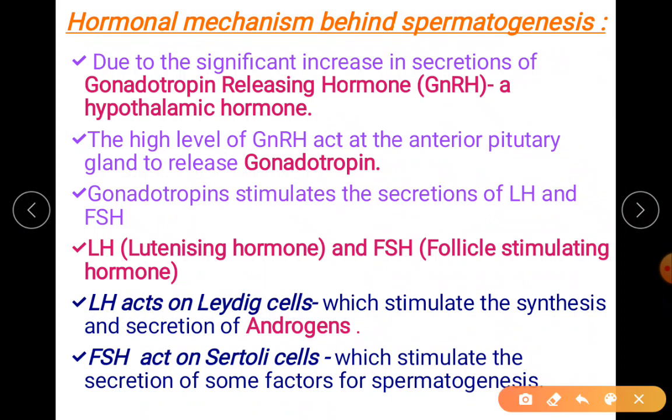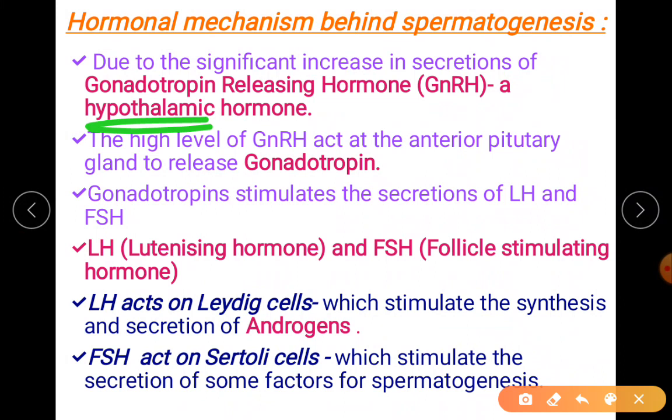So here we are studying, in case of male, how the hormonal mechanism occurs for initiation of spermatogenesis. At a certain period in their age, there is an increase in the secretion of a particular hormone, which we call a hypothalamic hormone since it is released by the hypothalamus.